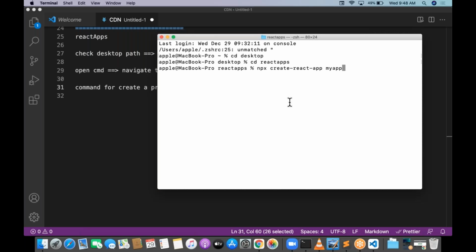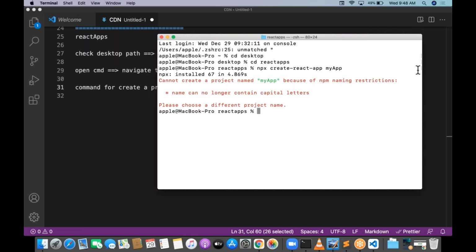So I'm going to prepare the project name as my app. Can I give my app? Is it possible? Yes, possible. So enter it. When you press enter, it will take a few minutes, based on your internet connection. Sorry, this is the problem.